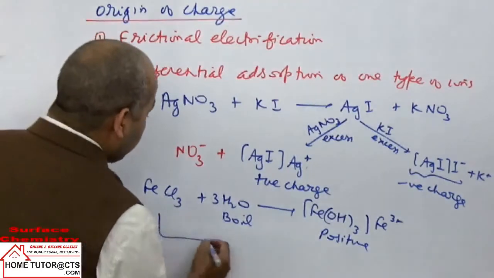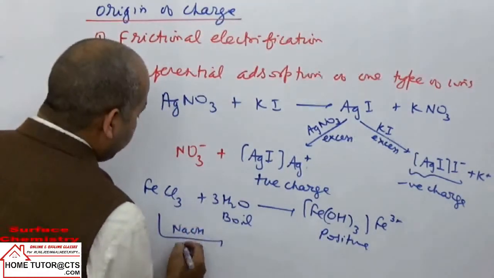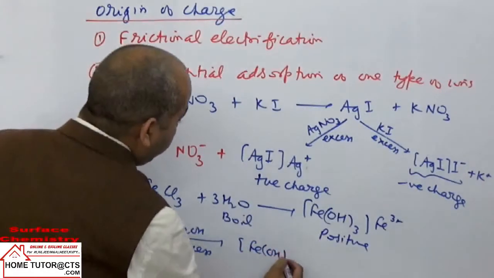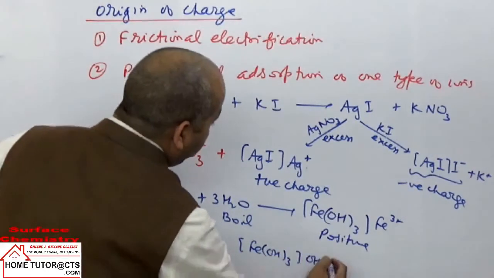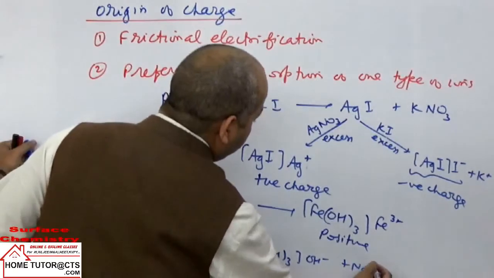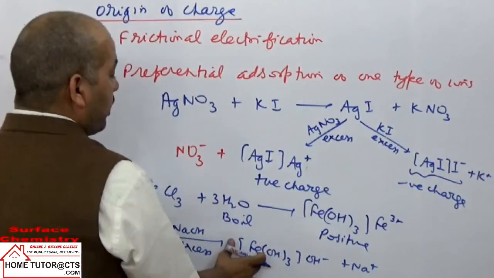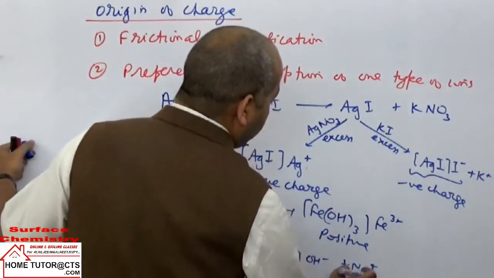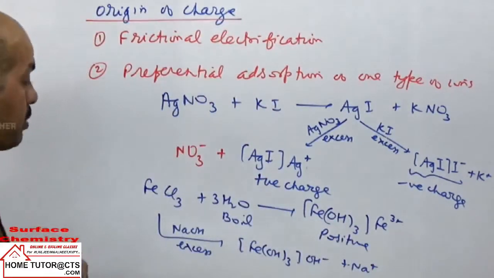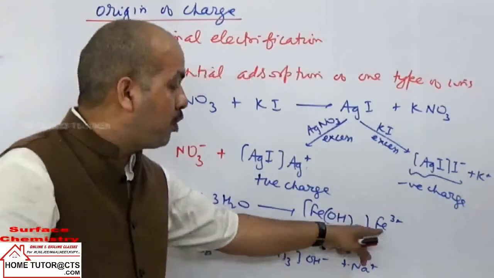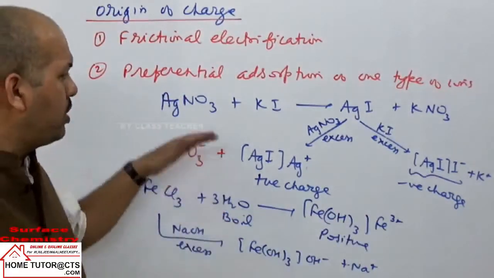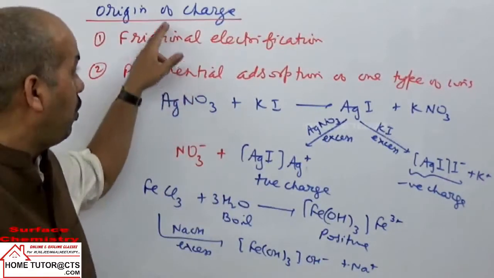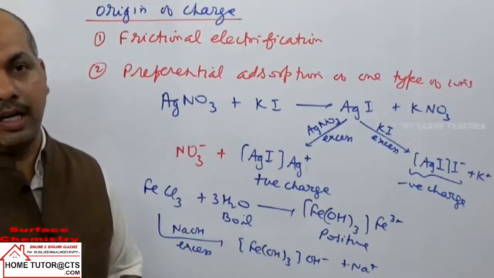If I take, suppose, NaOH excess, then what happens? They will form ferric hydroxide. They can adsorb some OH negative ions. So dispersed phase particles in this case will carry negative charge, and the medium will carry positive charge. In the first case, the dispersed phase particles will carry positive charge. So this theory is quite an accepted theory for the origin of charge on the dispersed phase particles.